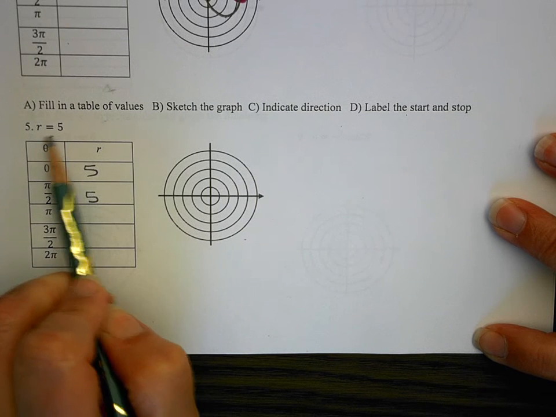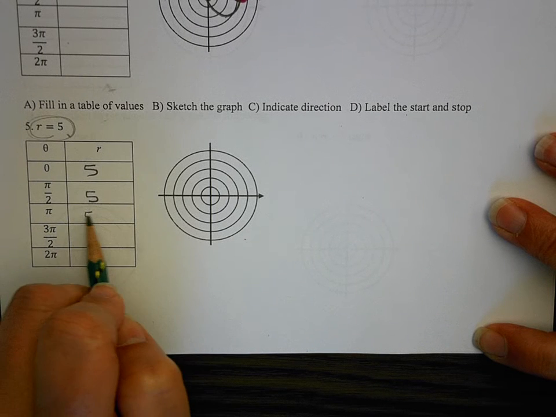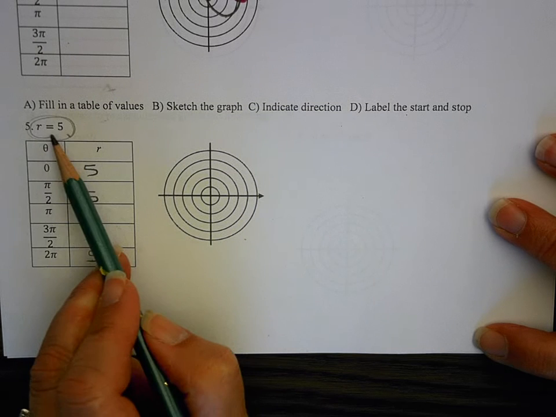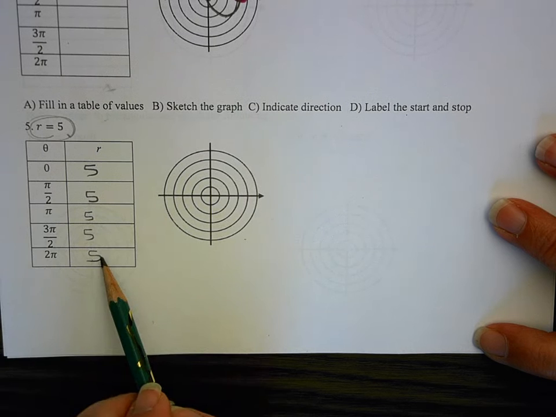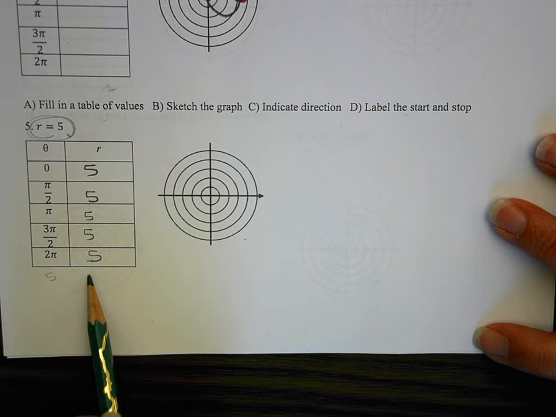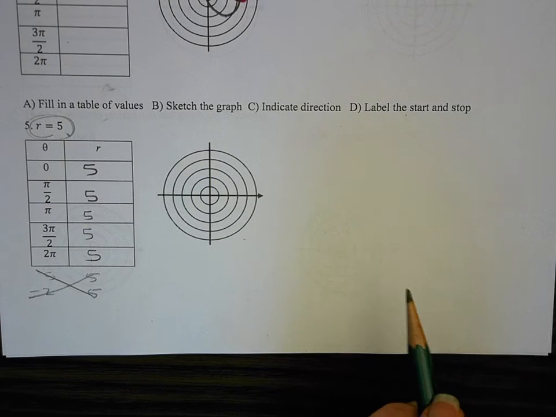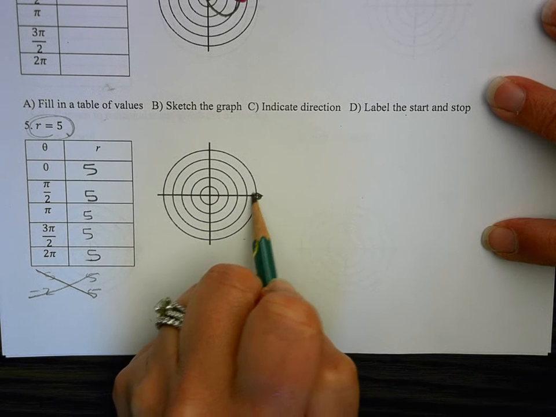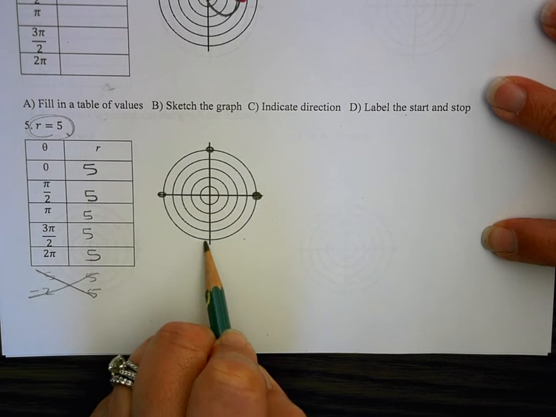So when we write something like this, it means that it is not dependent upon theta. R will always be 5 regardless of what theta is, and that's because there's no theta in this equation. I could put in a 5 here, and it will still be 5. I could put in a -2, it'll still be 5. It doesn't matter what numbers I put in for theta, the radius is always 5. So at 0, the radius would be 5. At pi over 2, it's still 5. At pi, still 5. At 3 pi over 2, it's still 5.